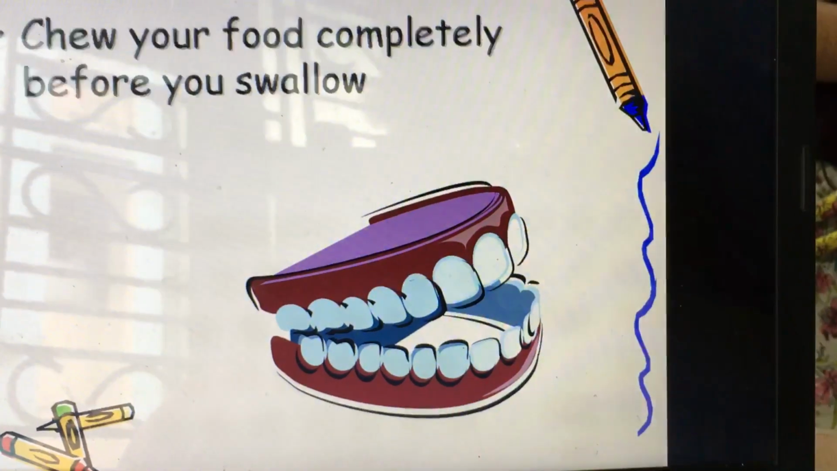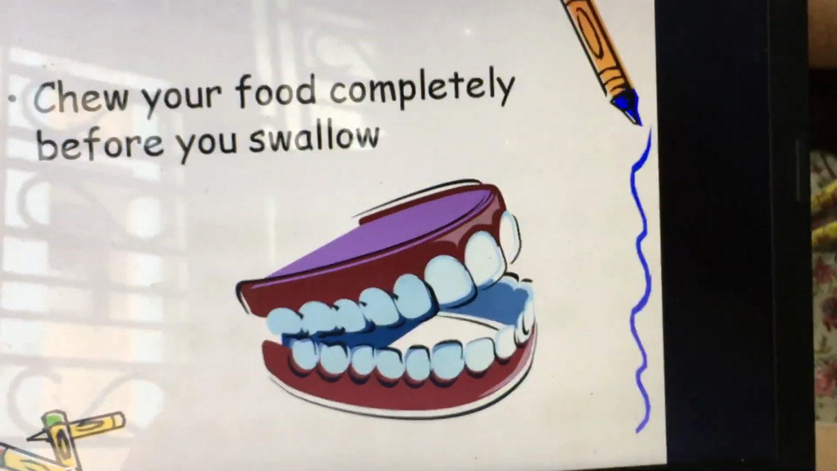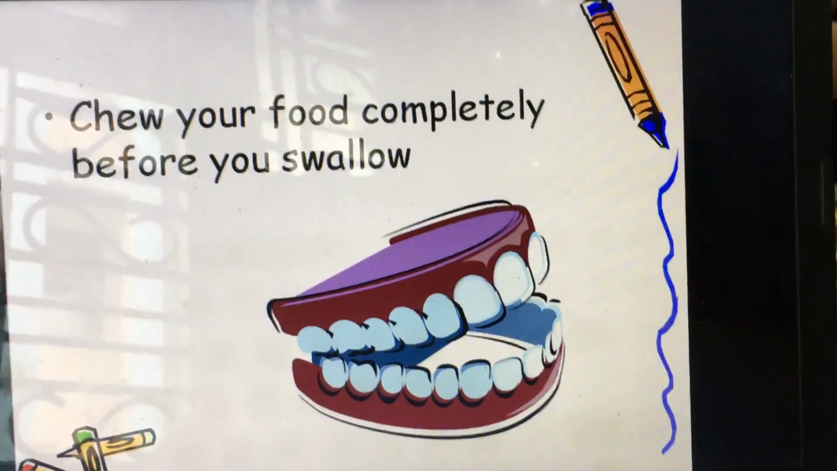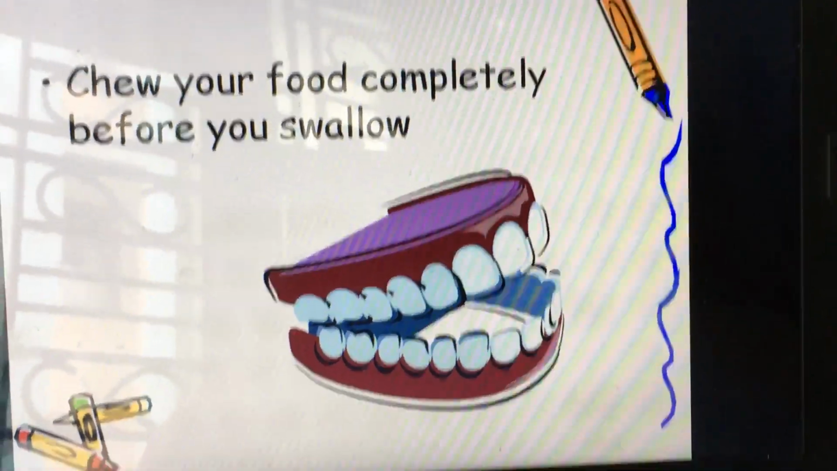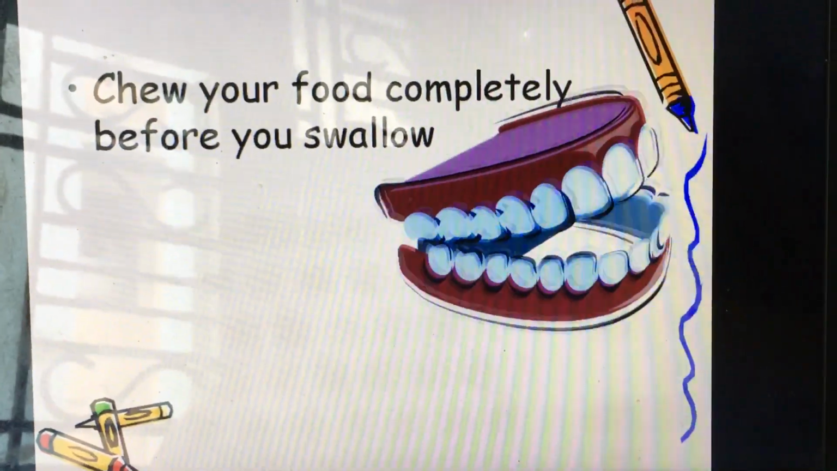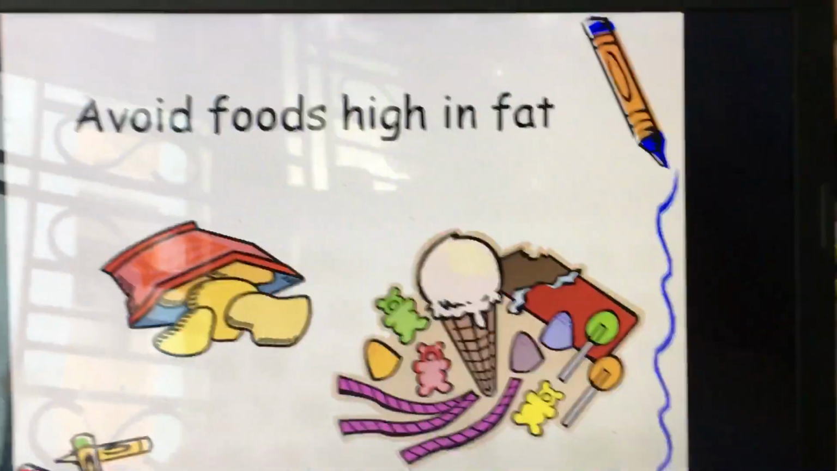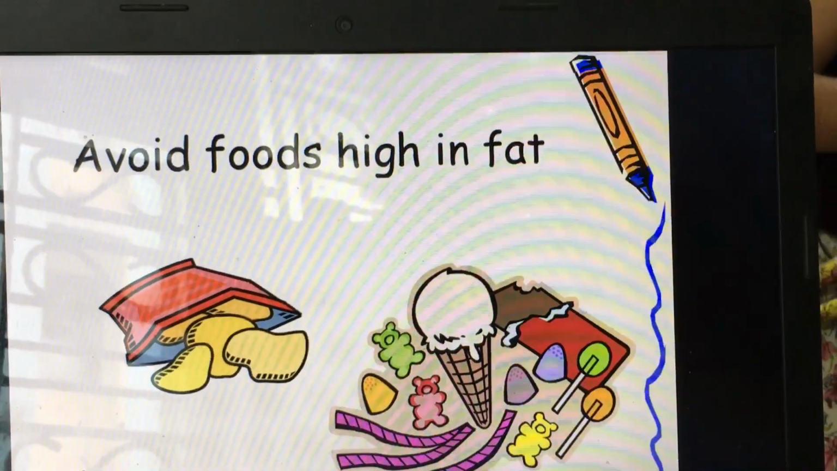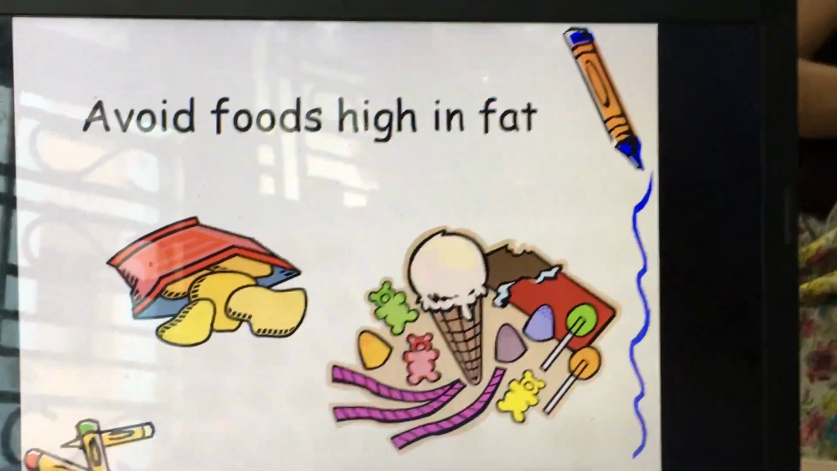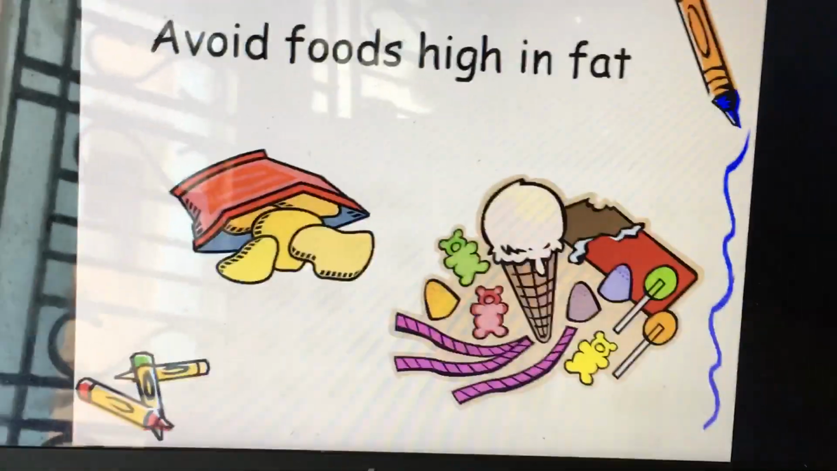Now, the third one is chew your food completely before swallowing it. So, always chew your food with the help of your teeth. Now, avoid foods high in fats like all types of junk food because it causes obesity.